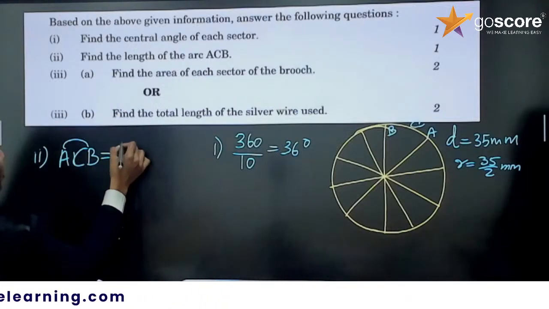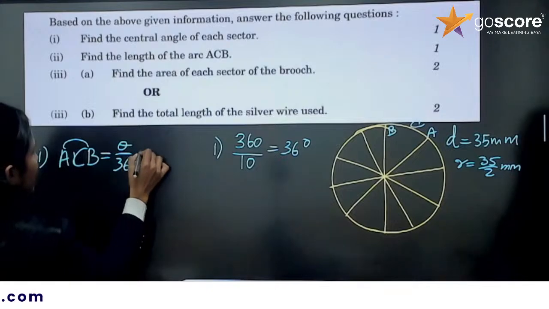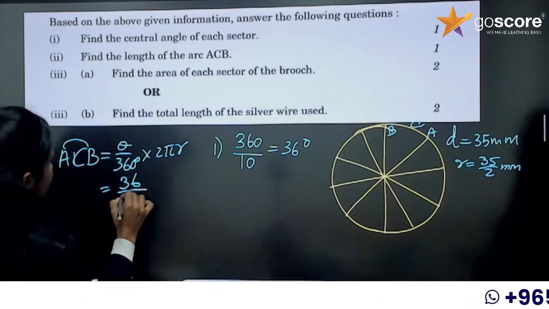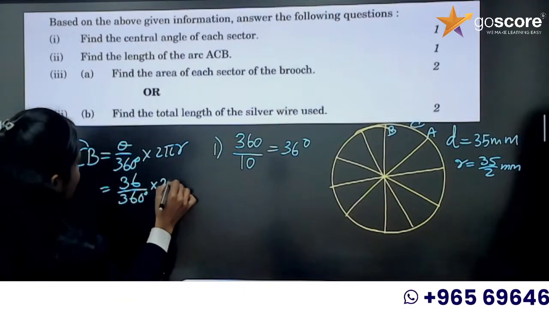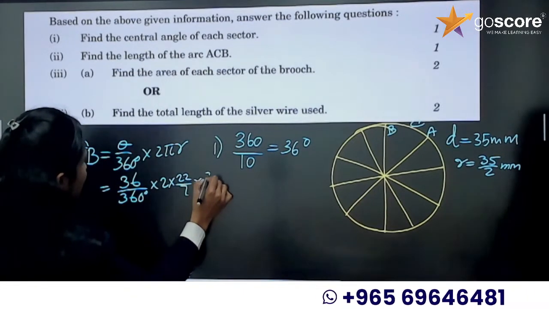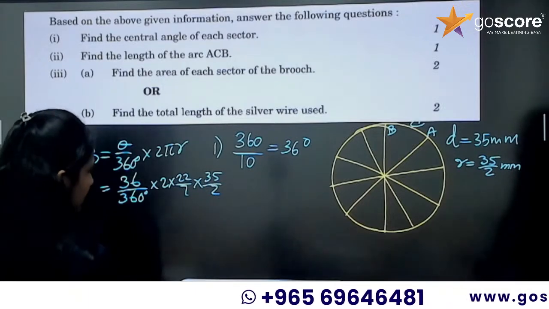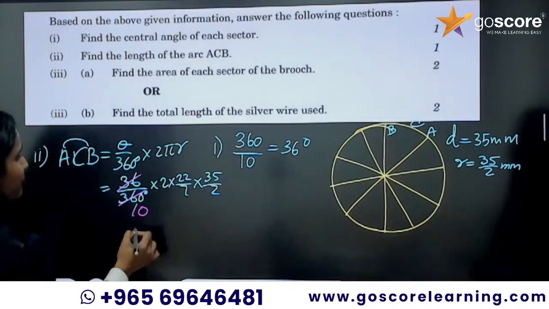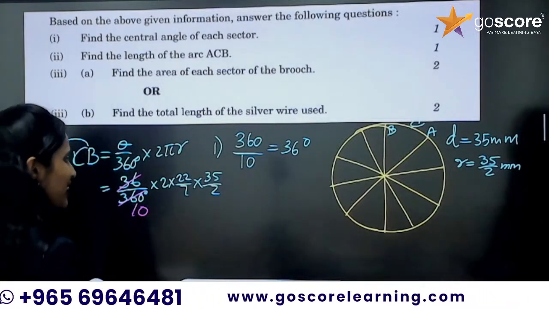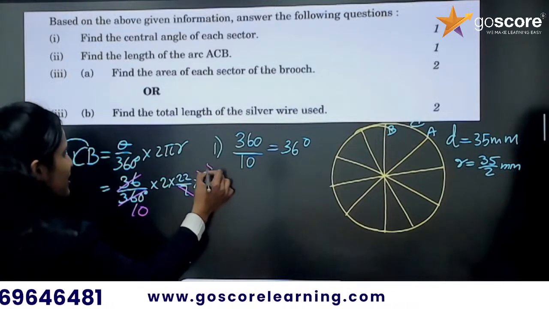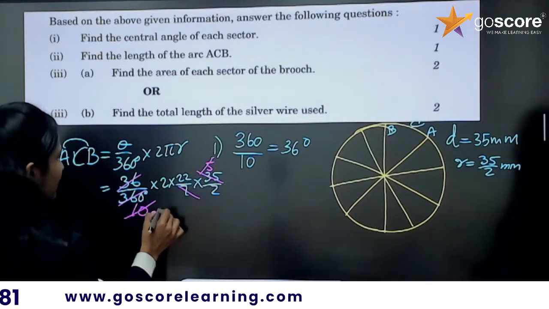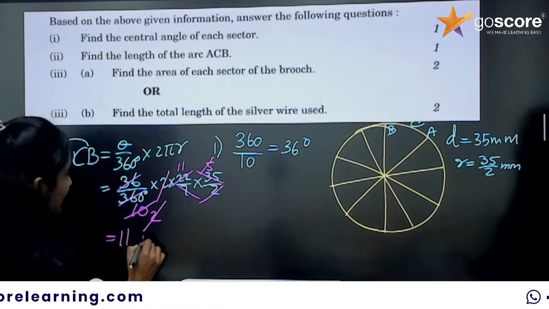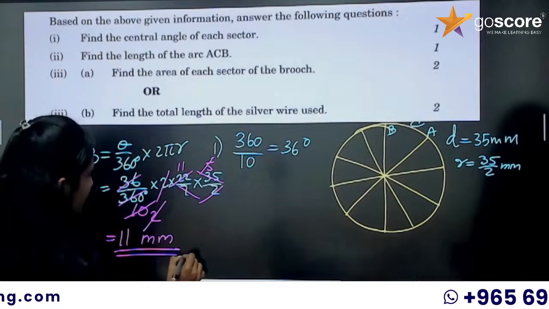Arc ACB is equal to theta by 360 into 2 pi r. So theta is 36, so 36 by 360 into 2 into 22 by 7 into 35 by 2. Now it's very interesting, we can cancel. For the simplification part, they gave very easy things. 7 and 35, it is 5. So 10 and 5, we get 2 to cancel, and 2 and 22 it is 11. So simply 11 millimeter.